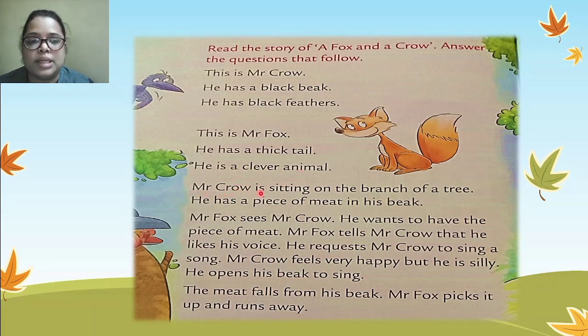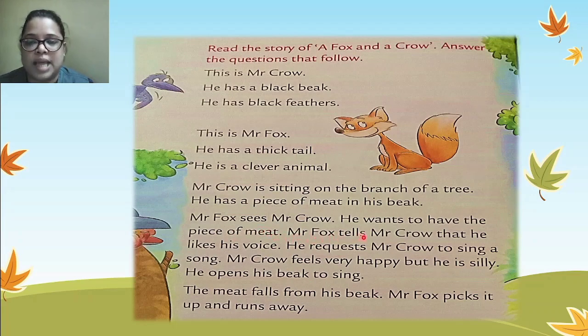Mr. Crow is sitting on the branch of a tree. He has a piece of meat in his beak. Mr. Fox sees Mr. Crow. He wants to have the piece of meat.